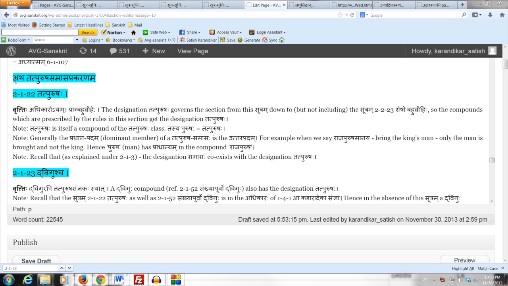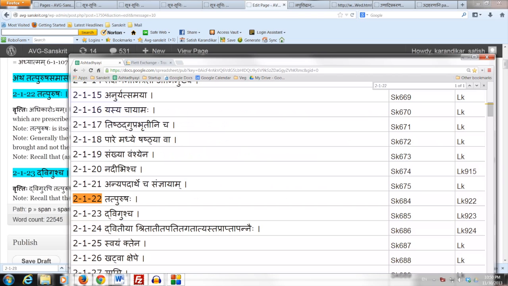Atha Tatpurusha Samasa Prakaranam. We are now starting a new section, a new prakaranam, a new topic of Tatpurusha compounds. Let us begin by taking the sutram which sets the Adhikaraha, the governing rule, the topic setting rule. 2122 Tatpurushaha. Very simple sutram.